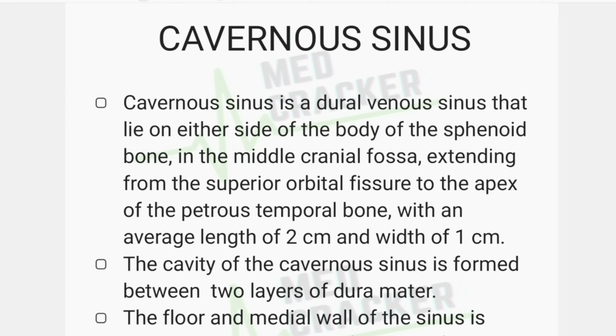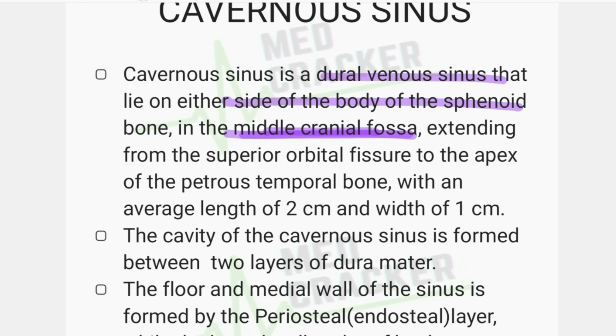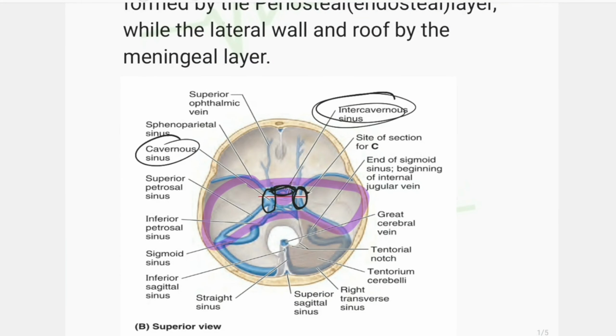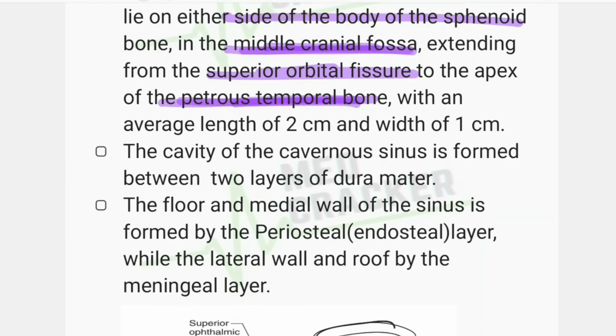So the cavernous sinus is a dural venous sinus that lies on either side of the body of the sphenoid bone in the middle cranial fossa, extending from the superior orbital fissure anteriorly to the apex of the petrous temporal bone posteriorly. That is, here will be the petrous temporal bone posteriorly and anteriorly the superior orbital fissure. Its average length is 2 cm and width 1 cm.